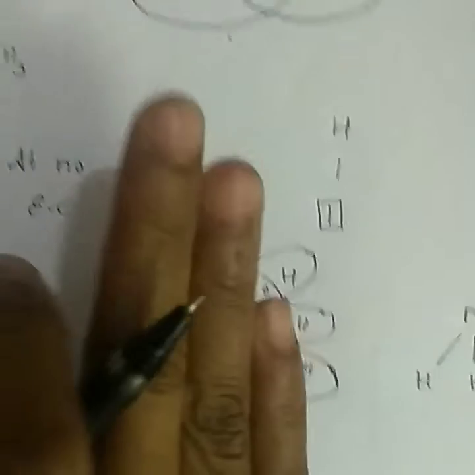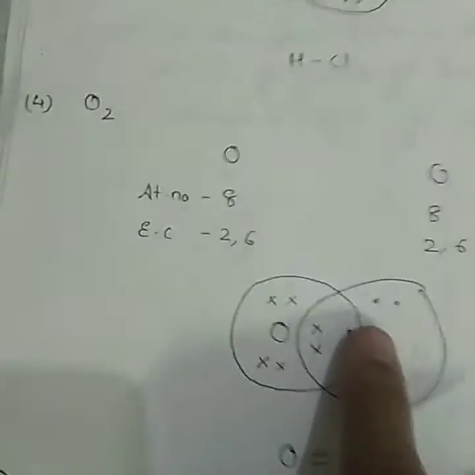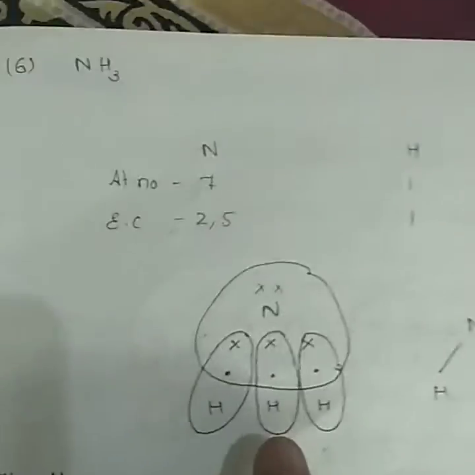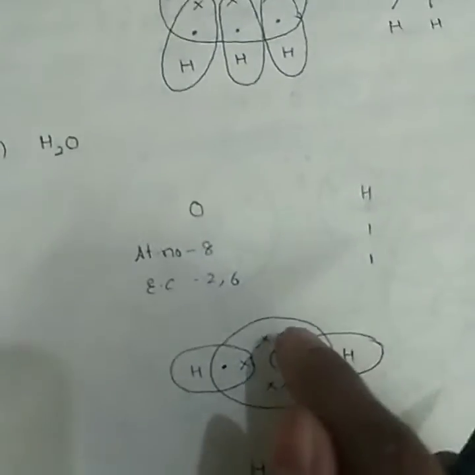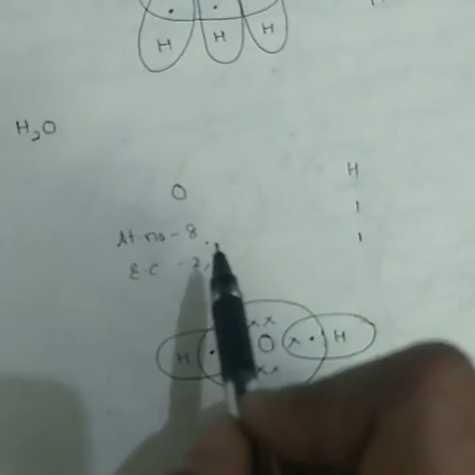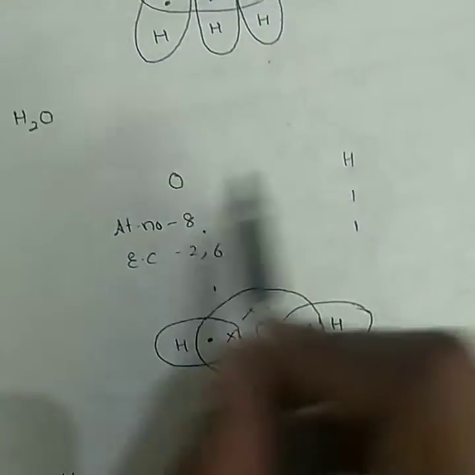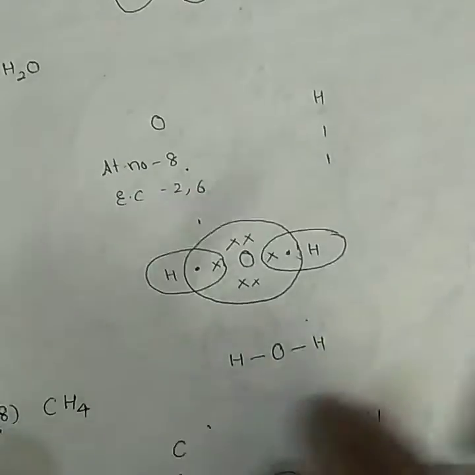I have discussed 4 examples on the sheet, and the remaining examples I have done in the notebook. This is oxygen, this is nitrogen, this is ammonia, this is H2O. So first you have to go with the atomic number and electronic configuration, write the valence electrons, draw them and show them in the form of circles. In this way I have done 10 examples in my notebook. I'll be sending you the PDF of this.